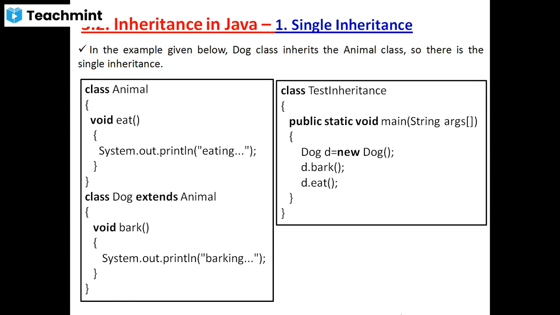It is possible only by using a keyword. d.eat(), d.eat(). This statement is valid because of the extends keyword. Understood? Everyone understood?